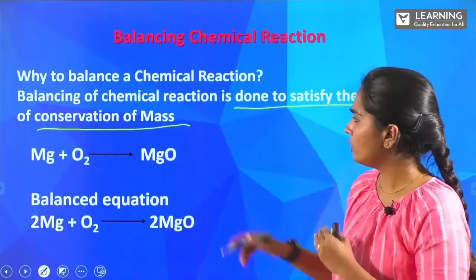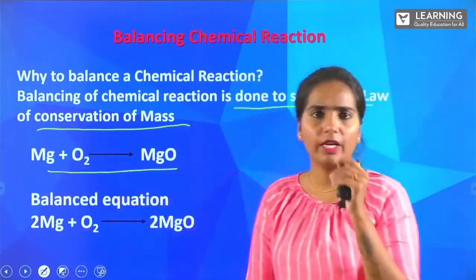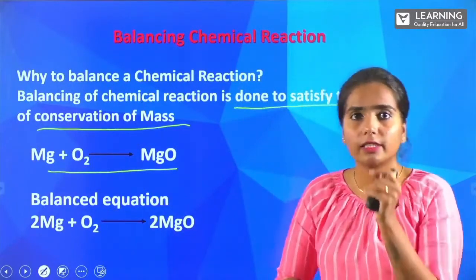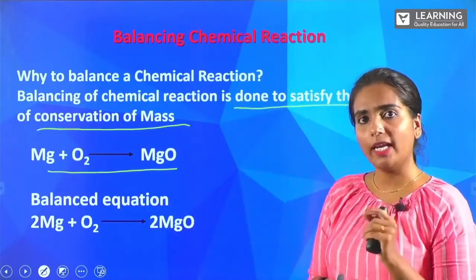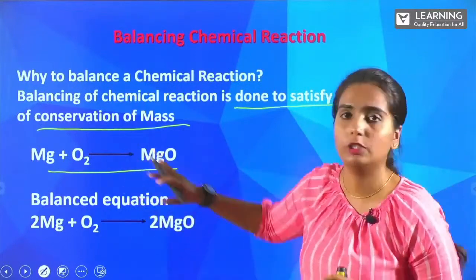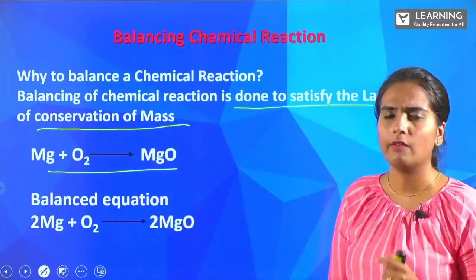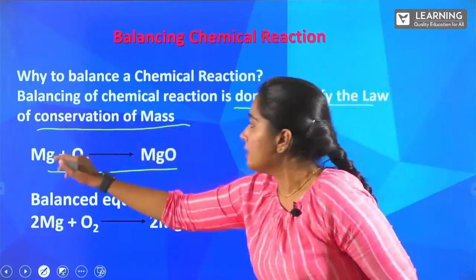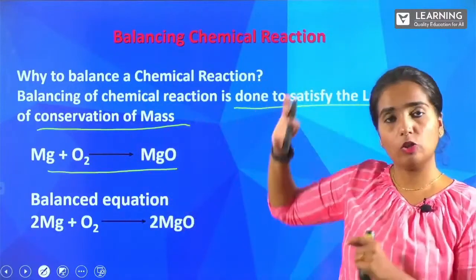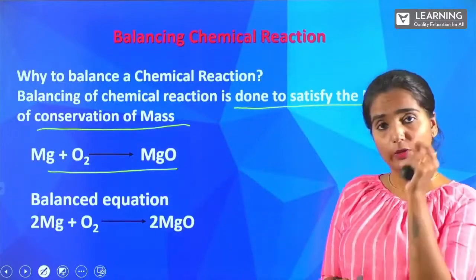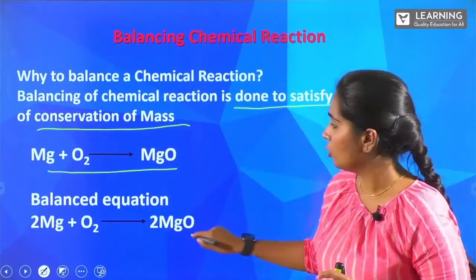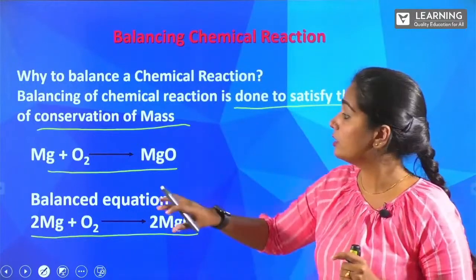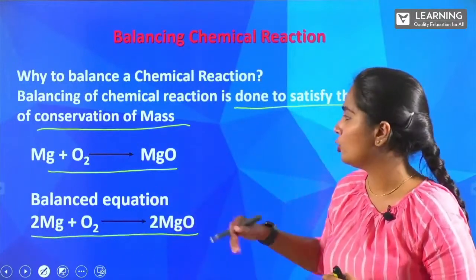So what can you do? I have taken a very simple example here, because you should remember and understand it in an easier way. That is why I've always concentrated on Mg, that is magnesium, and oxygen itself, so that it will be easier for you to remember. So this is the basic chemical equation. But the balanced chemical equation goes like this: 2Mg plus O2 gives 2MgO.